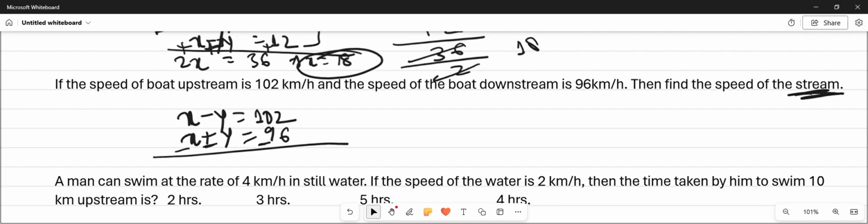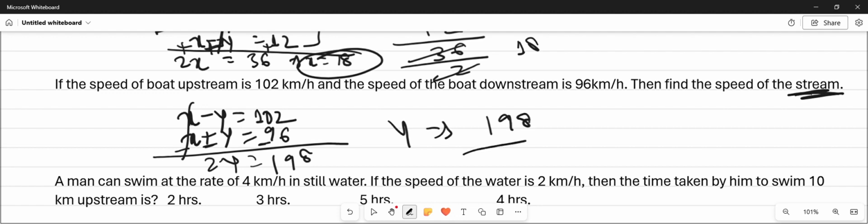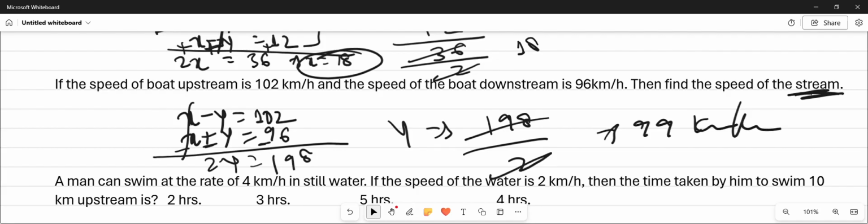In this case we will subtract and divide by 2. x and x will be cancelled. 2y is equal to 198, I think. Okay, then y is equal to 198 by 2, 99 kilometer per hour. The speed of the stream is 99 kilometer per hour.